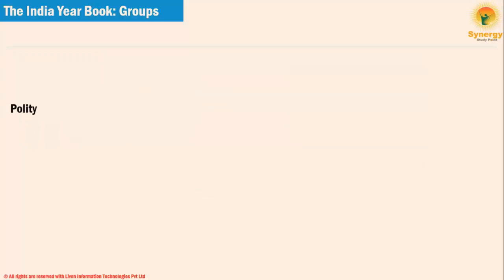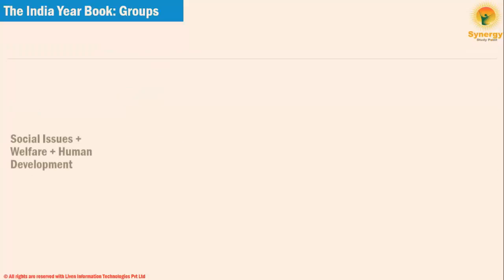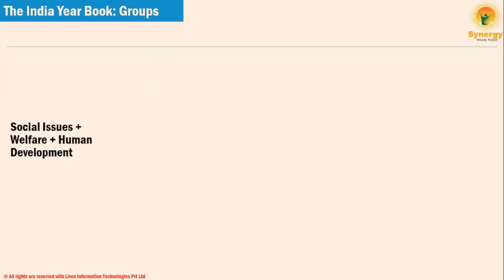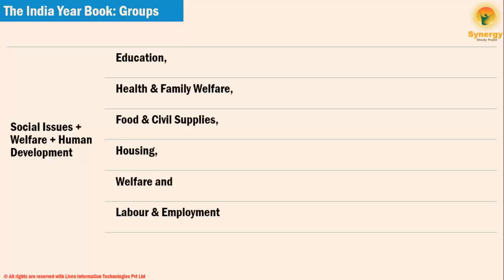Next block can be that of polity. Here you read chapters like national symbols, polity, and law and justice. Next block can be for social issues plus welfare plus human development, and read chapters on education, health and family welfare, food and civil supplies, housing, welfare, and labor and employment under it.